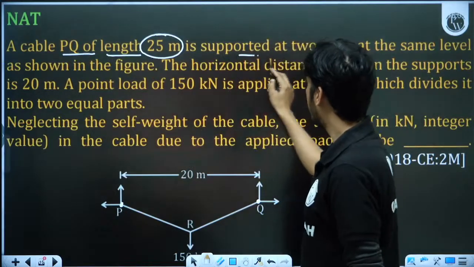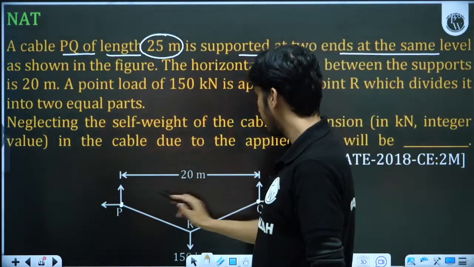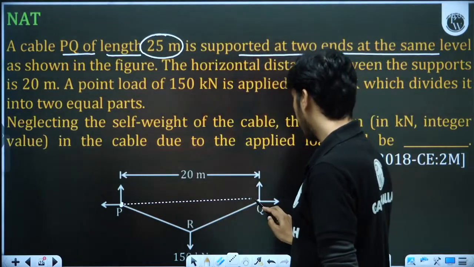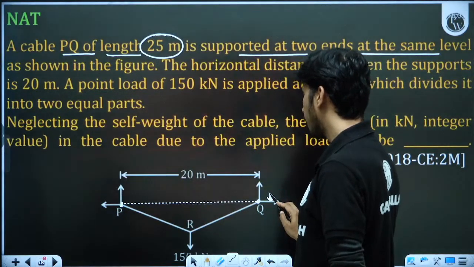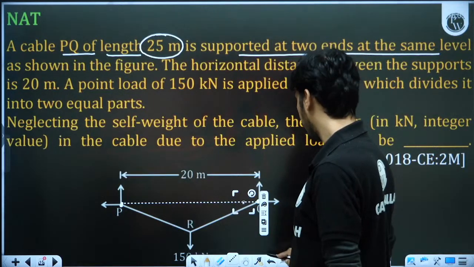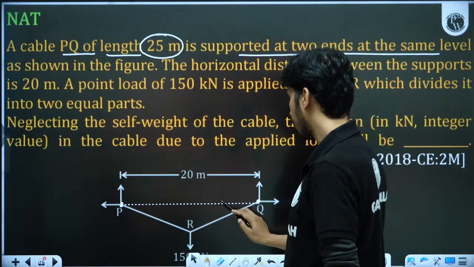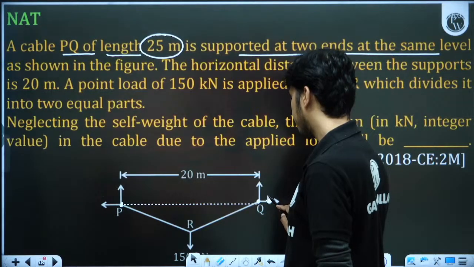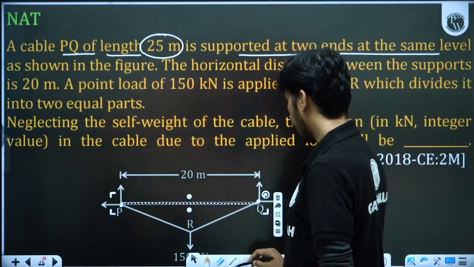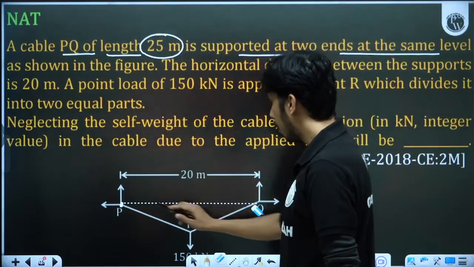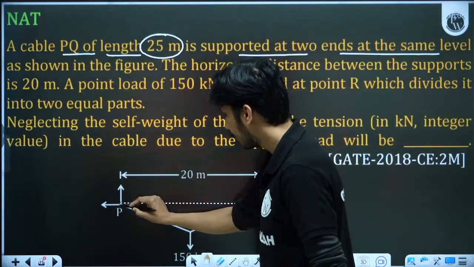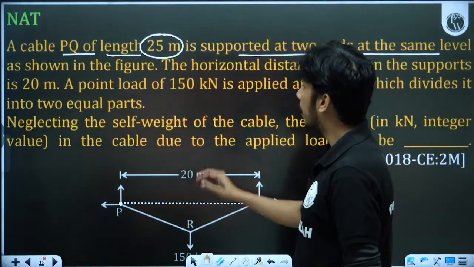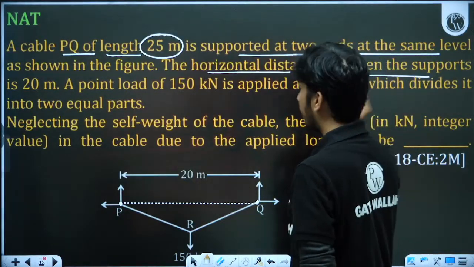Total length is supported at two ends at the same level. They are at the same level. Means if you draw a line from P to Q, it will be a horizontal line. So they are almost at the same level. Horizontal. Okay, now next, the horizontal distance between the supports is 20 meter.